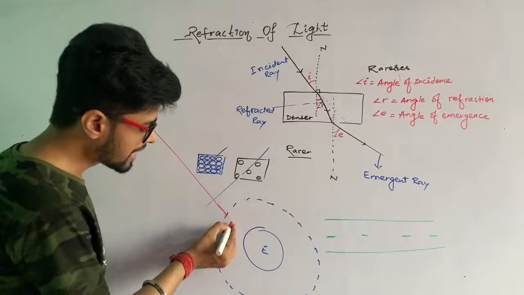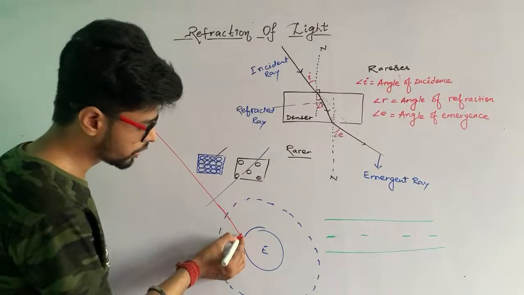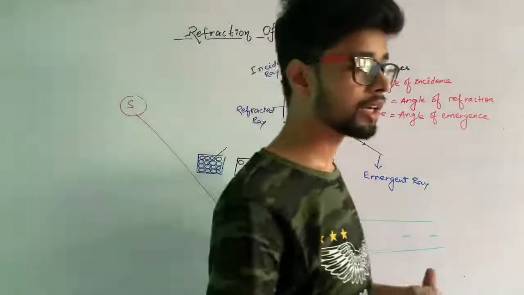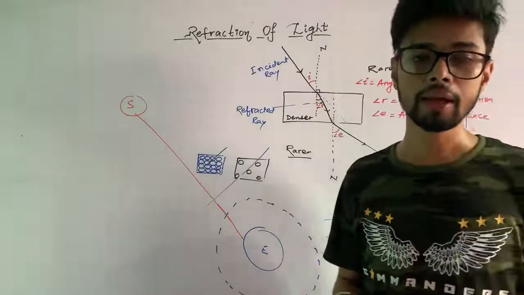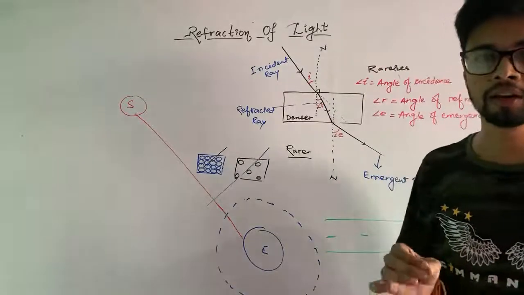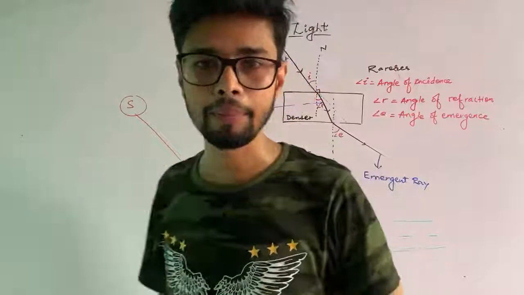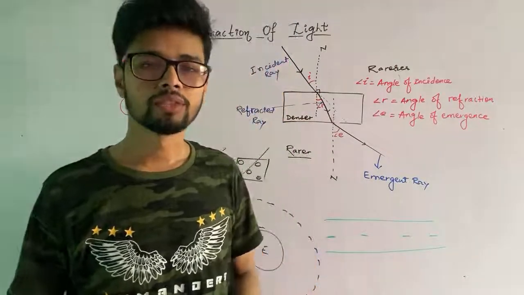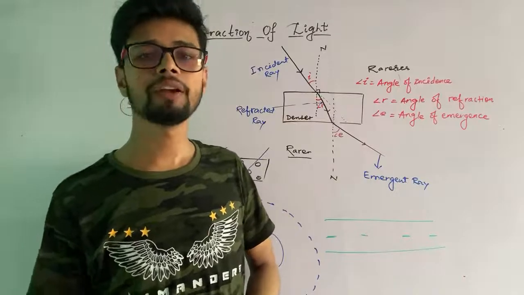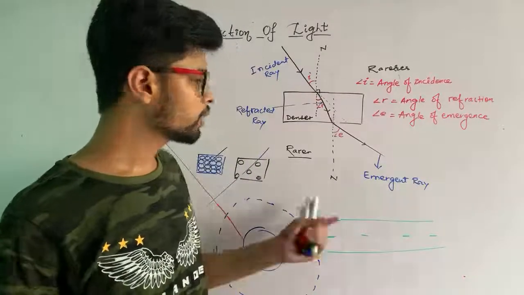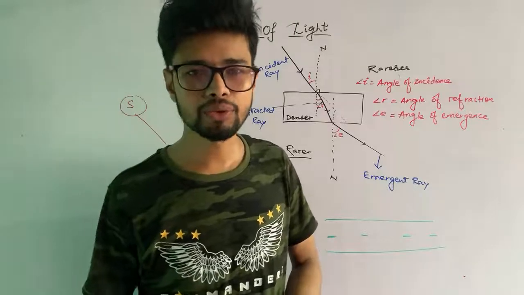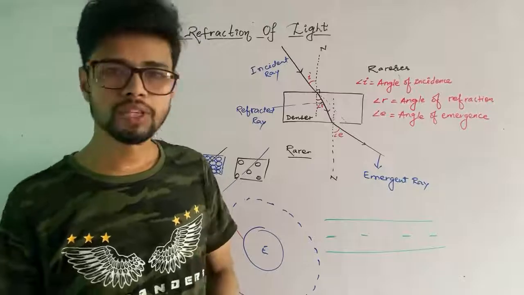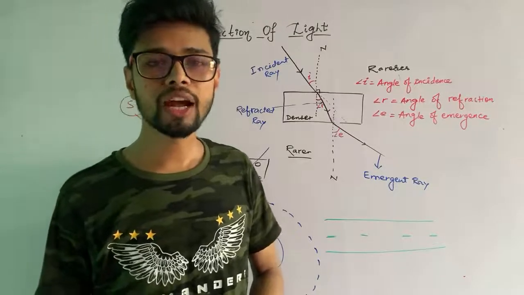Okay, so there is a slight change in the light rays, but it will also come down on the earth's surface. So the speed of light in the vacuum or the air is very high, but it is less in any kind of denser media in comparison to that. That is your glass or the water, any kind of solid or liquid, but solid should be transparent. Got it? So up to here, I don't think you have any confusion. Let's proceed towards the next topic of this chapter, that is known as refractive index.